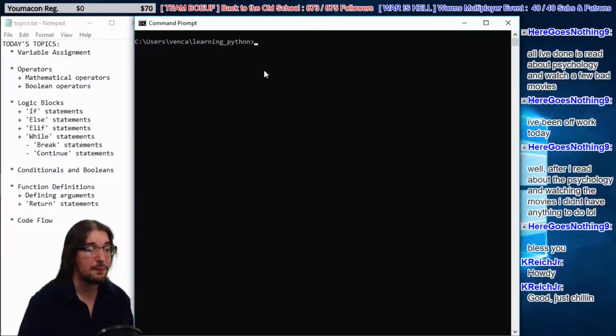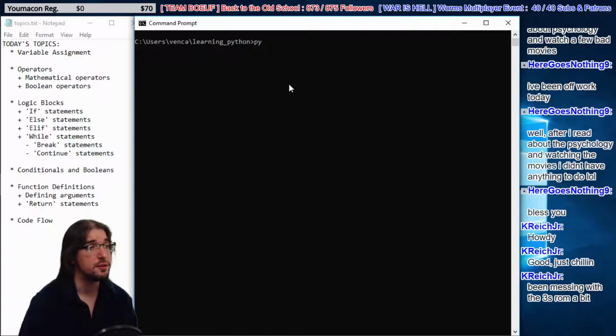Okay, so here's our command prompt. In order to run a program in Python, you type in py, and then a space, and then the name of your script or your program. So I'm going to call this Pokemon day1.py. Here we go. Hit enter, it's going to run. Boom! Nothing happened. Nothing happened because although we have data, we don't really have any meaningful operations.